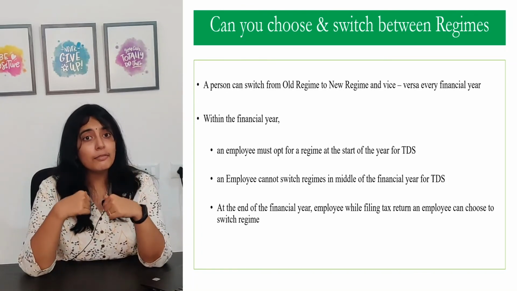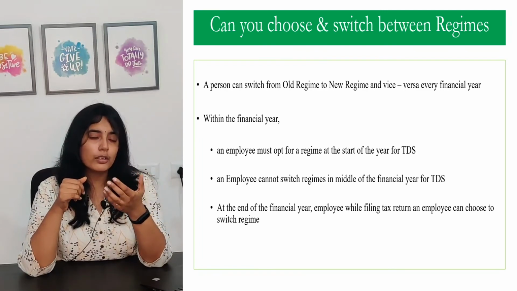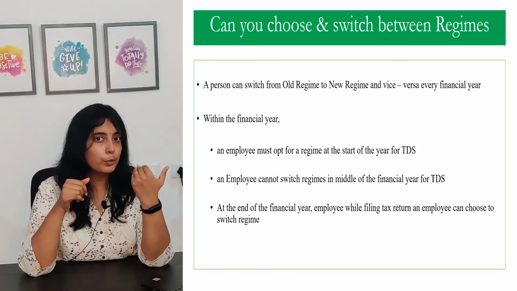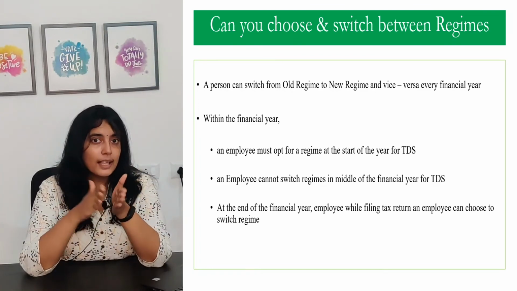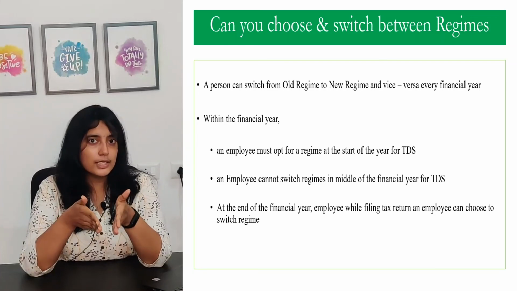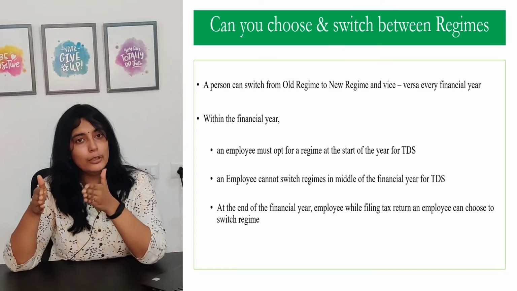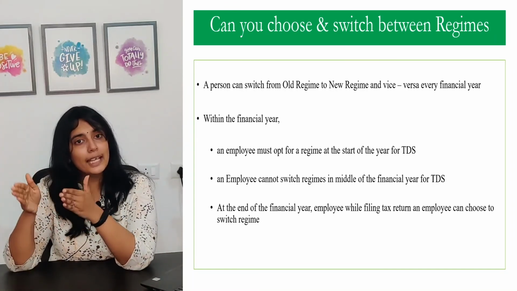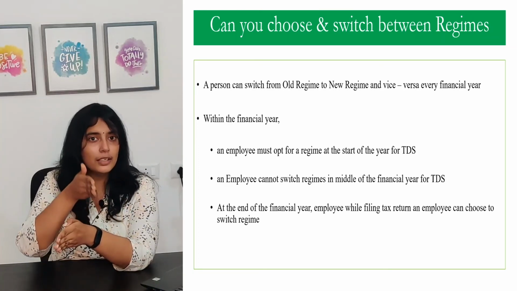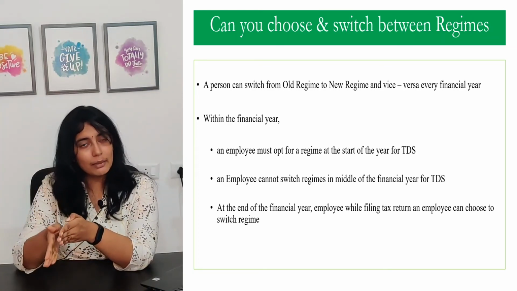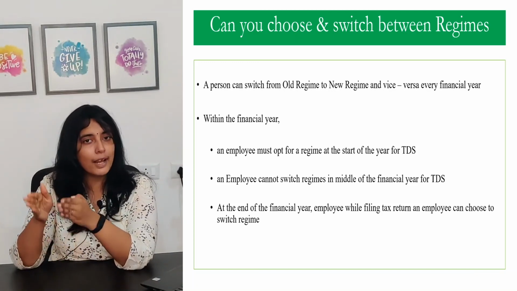So you can choose whatever regime you want to have. Okay. Now within the financial year, how will it change? Let's say you are an employee and for the purpose of TDS, you have opted for new regime. You have confirmed it with your company. After confirmation, within that financial year, you cannot change a regime. But at the end of the financial year, when you file your income tax returns, then you can again choose based upon your actuals, allowances, the income you received, the deductions you can avail. You can then again make a decision which one you want to have, the old regime or new regime, and go ahead with filing that.